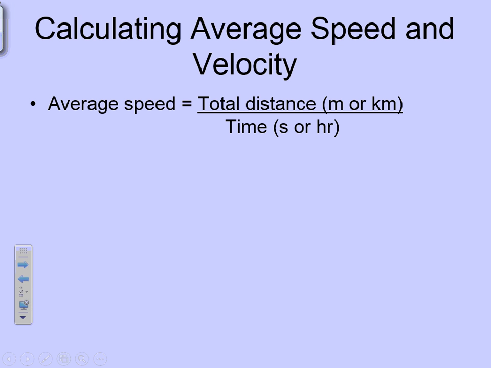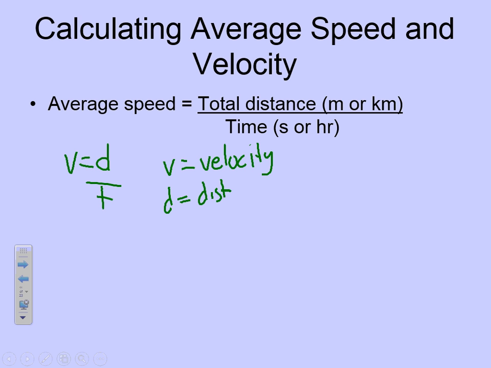Now I'm going to sum this up. Speed or velocity: velocity is equal to d over t. Bottom line. Velocity is equal to d over t. V equals velocity. D equals distance. And t equals time. Velocity, distance, and time.